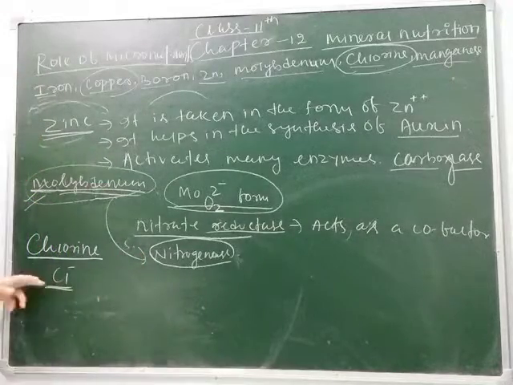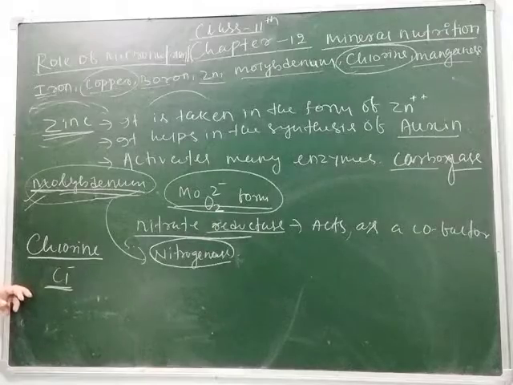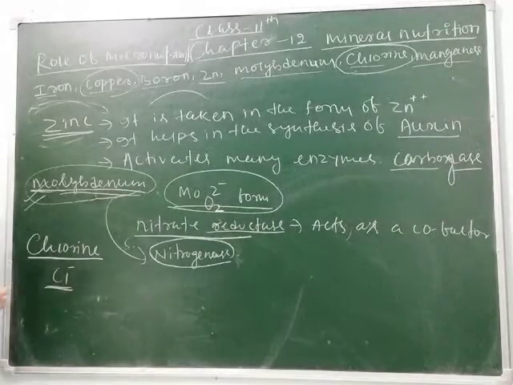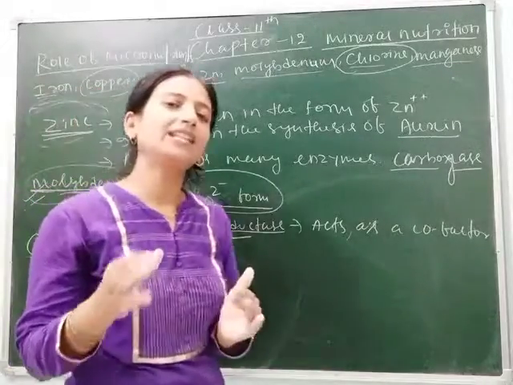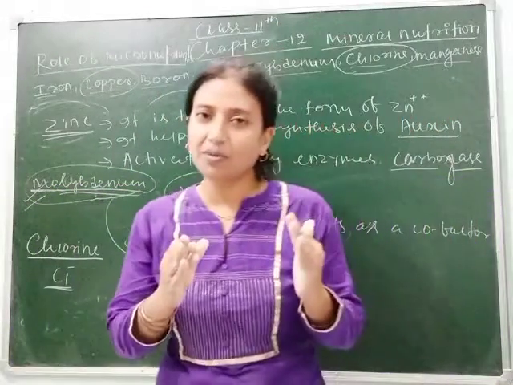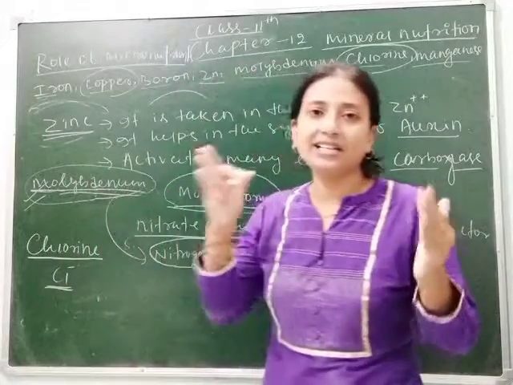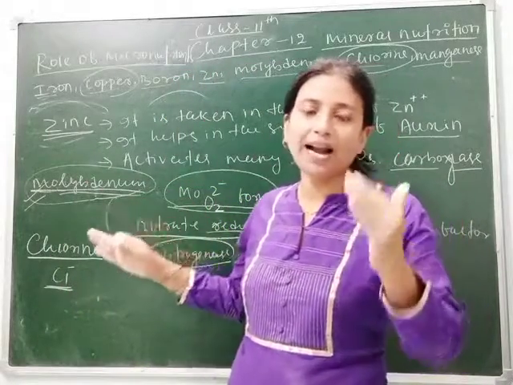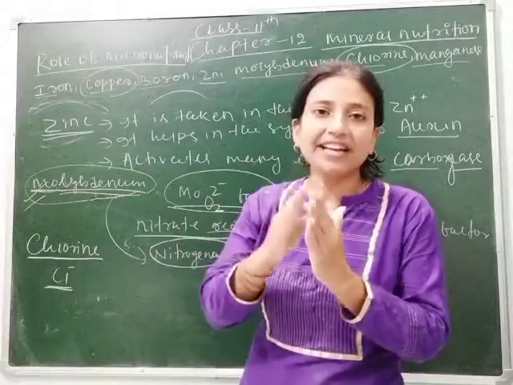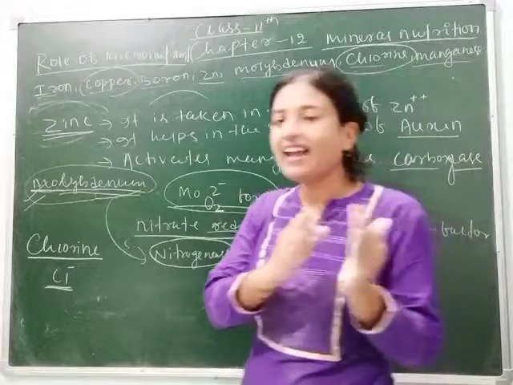It also helps in anion cation balance by combining with Na. NaCl makes the common salt Na+ Cl-. So if the plant does not receive chlorine, then it is impossible to make a balance between the anion and cation.